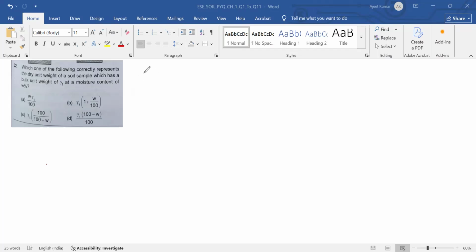So gamma D is gamma T divided by 1 plus W. And here W is in percentage. So that is gamma T divided by 1 plus W in percentage divided by 100.